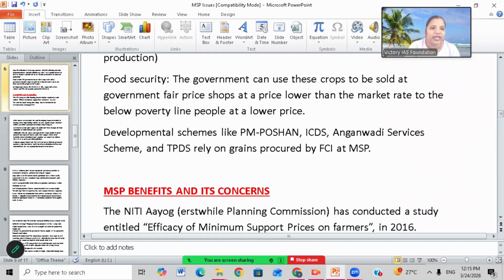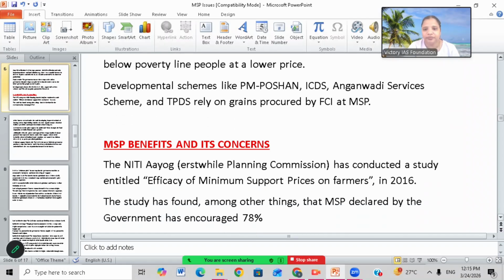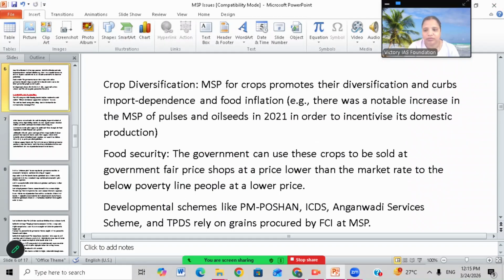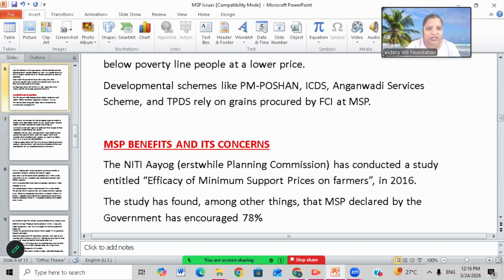So many schemes in the country depend on crops bought at MSP, like the Anganwadi Services Scheme, TPDS, PM Poshan Abhiyan. Many schemes are dependent on MSP crops in the country. Okay. Till now we have seen what MSP is. Now let us see what the MSP benefits and drawbacks or concerns are.